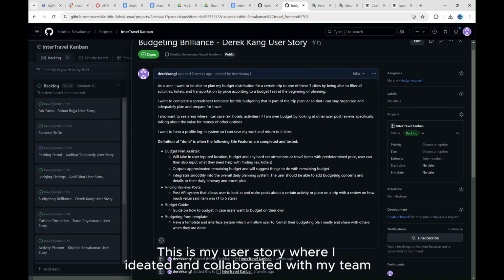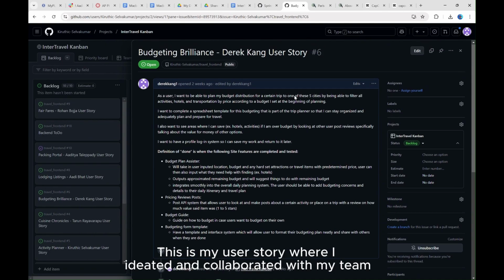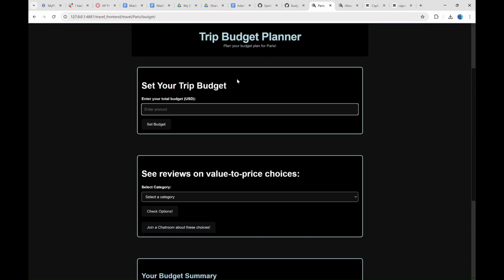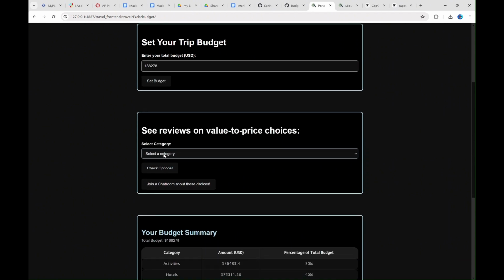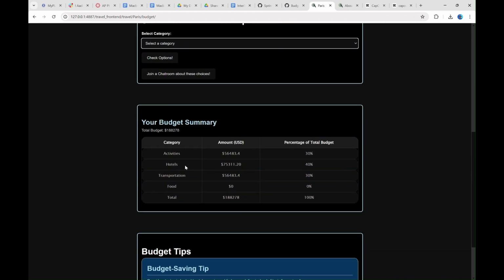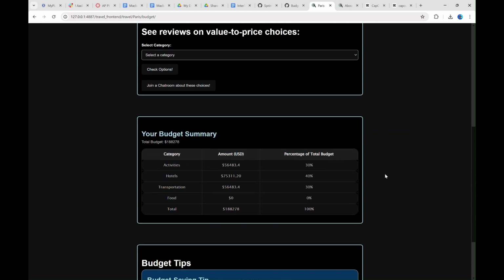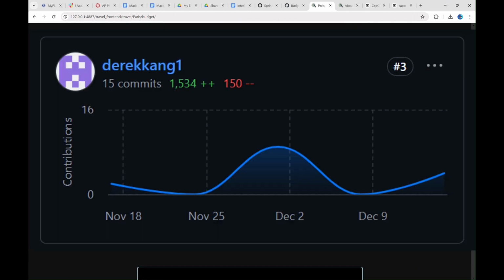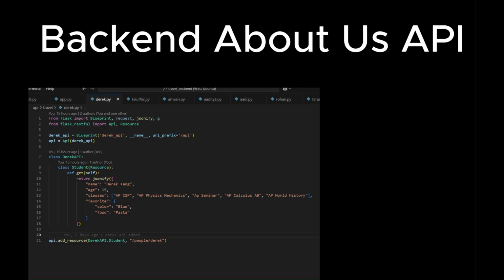Hi, I'm Derek, and my part of the project was called Budget Brilliance, which allows users to manage their travel budget effectively through an easy interface by inputting their travel budget and receiving user post reviews on value to price choices for activities, food, transportation, and hotels based on their budget. They can then add these items to their travel planner, which will all be formatted neatly in the budget table shown here. We are currently in the process of implementing an API to combine user choices from all sections of our website and store them in a single database.